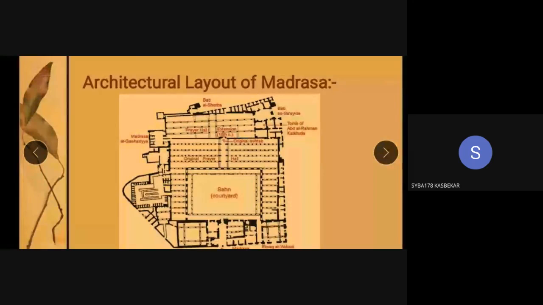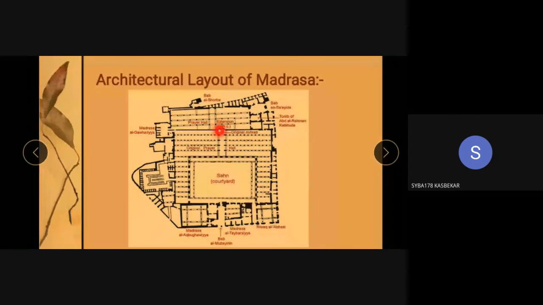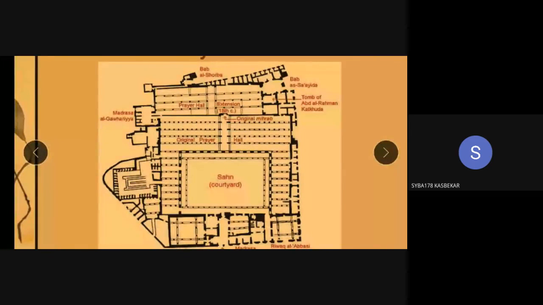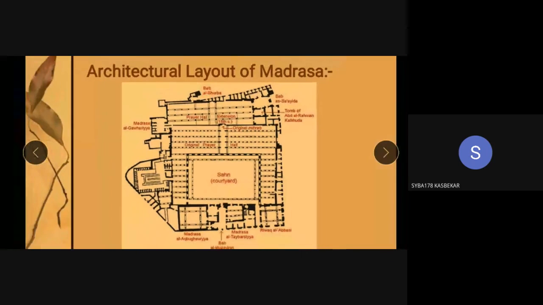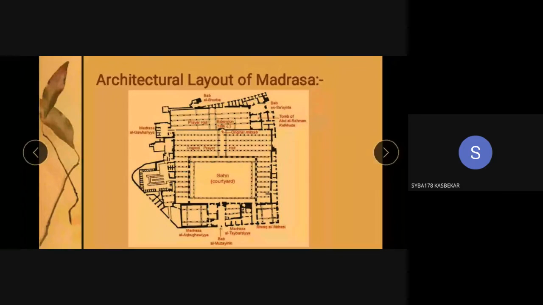So we can see that there is very much similarity in madrasa and mosque architecture. It has a courtyard, it has a mihrab which shows the direction of Mecca. It doesn't have a minaret, that is the only absence, but it has a tomb, it has a dome, it has a courtyard. So these are two very similar religious architectural monuments from the Indo-Islamic period. Okay, have you understood the entire madrasa architecture?